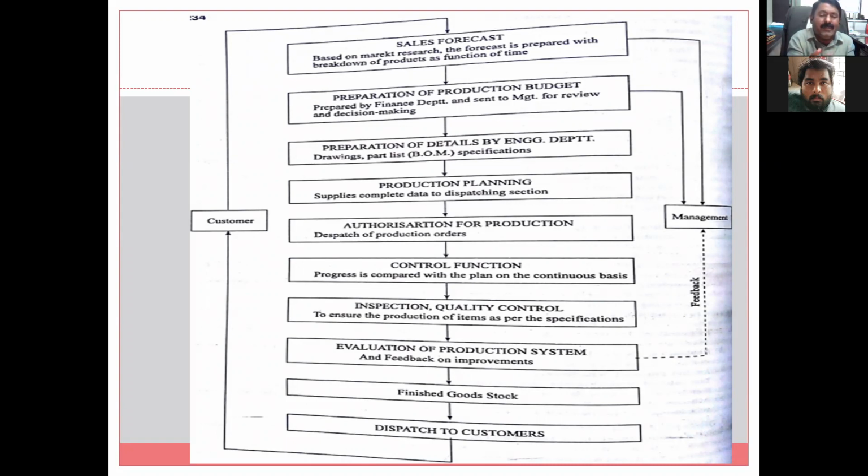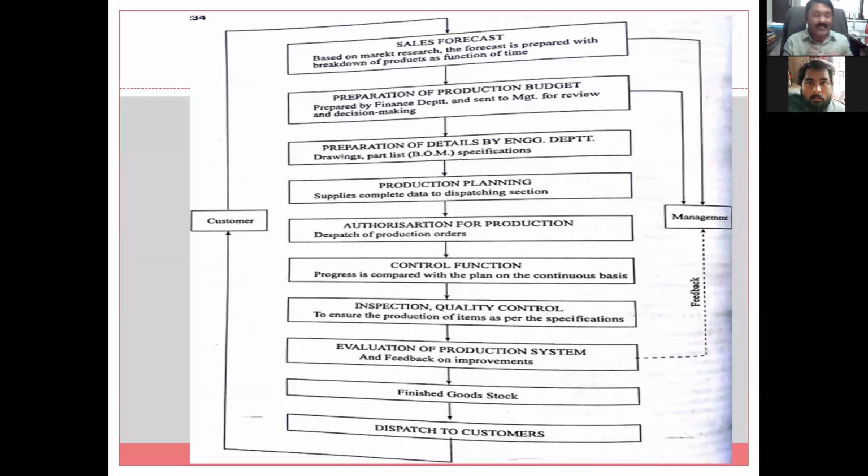On CNC, it may take 2-3 minutes for loading, 2-3 minutes for machining, 2-3 minutes for unloading. Within 10 minutes, one job will get over. So like this also, if any of the machines is not 100% available, then can it be possible to have some different machines? This is the production plan. Who will perform, where to perform, when to perform, how to perform, everything. It is nothing but production planning. Process planning will be there and everything will be there. And this supplies complete data to the dispatching section.